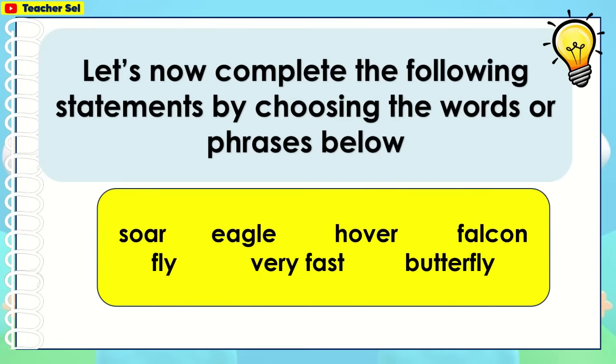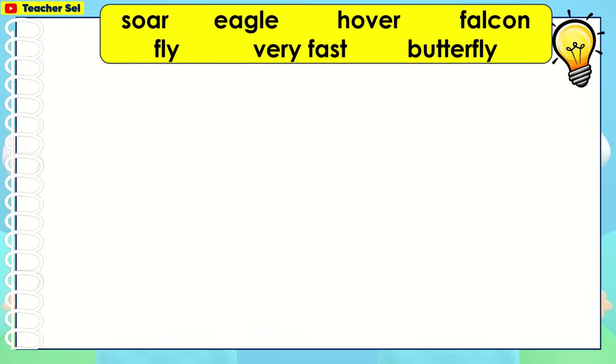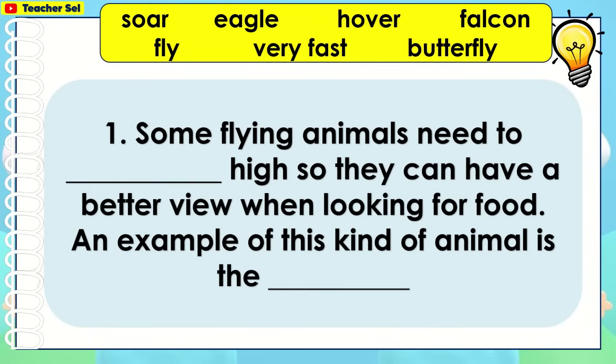Let's now complete the following statements by choosing the words or phrases below. Some flying animals need to blank high so they can have a better view when looking for food. An example of this kind of animal is the blank. The answers are soar and eagle.